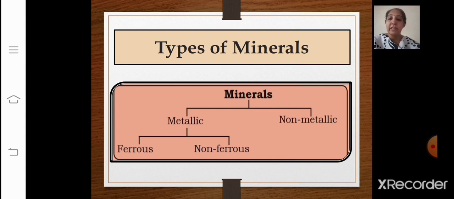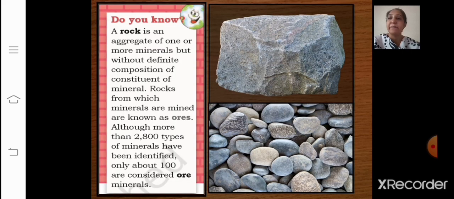Now let's move to the next topic, that is the types of minerals. Look at this, the image has been given to you here. The minerals are divided into the metallic and non-metallic. And again, further division of metallic is given as ferrous minerals and non-ferrous. Let us understand each and every type in detail now.